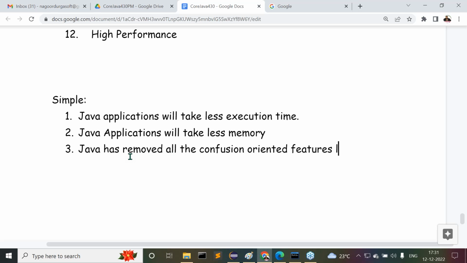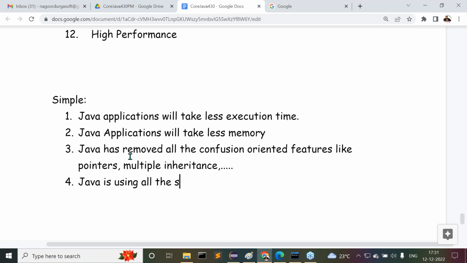Tell me guys, what are the confusion oriented features? Come on, pointers, multiple inheritance, am I right or not? And so on. So many confusion oriented features are removed. For what purpose are they removed by Java? Because of making Java a simple programming language. Next one, Java is using all the simplified syntaxes from C and C++. It is not just taking the simplified syntaxes from C and C++, it is redesigning them in Java.